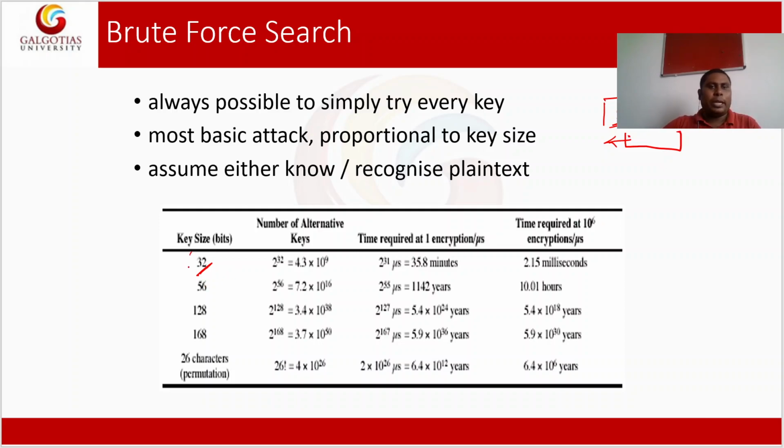For example, if I take a key of 32 bits, there are 2 to the power 32 possible keys, which is nearly equal to 10 to the power 9 different keys. If you apply all the keys on that particular ciphertext, anyone can definitely recover that plain text.